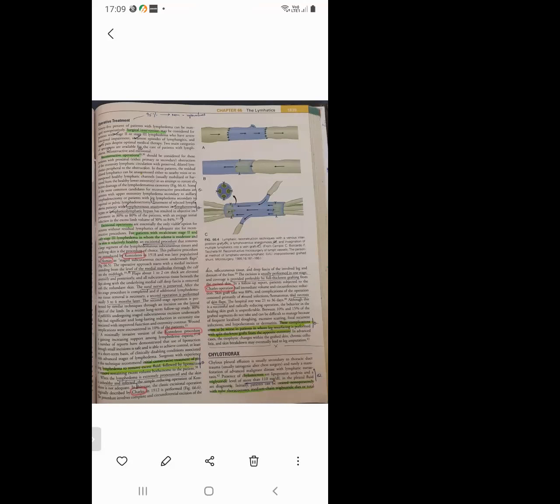Okay, then the excisional procedures. What is the prerequisite for excisional procedures? It is the only viable option for a patient without residual lymphatics of adequate size for reconstruction. When reconstruction is not possible, you can go for excisional procedures.